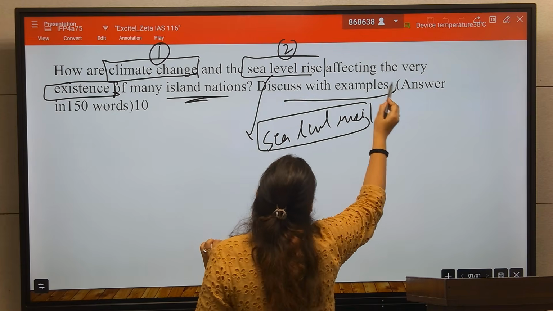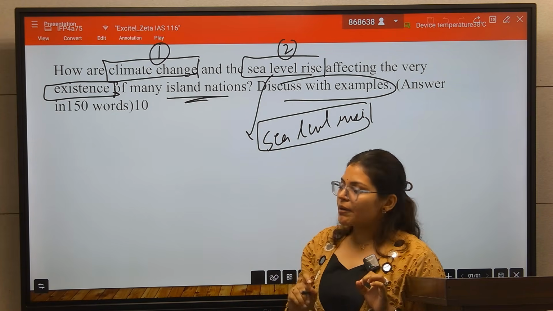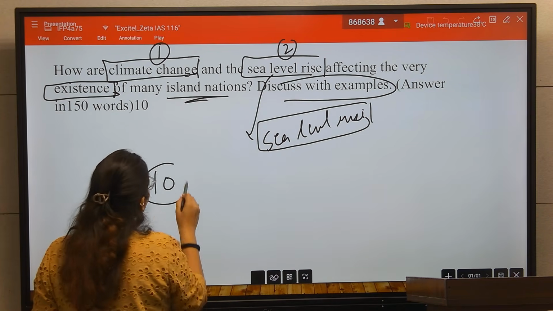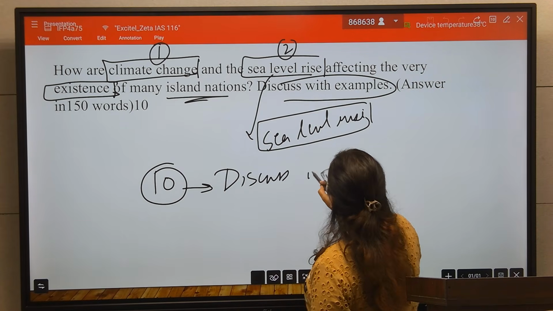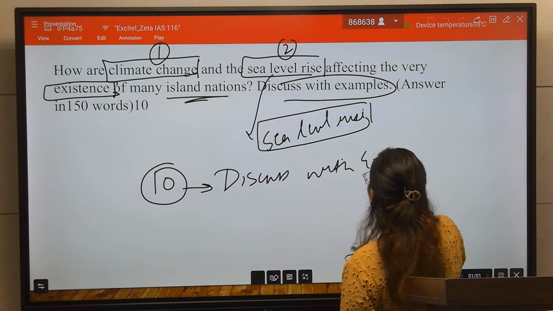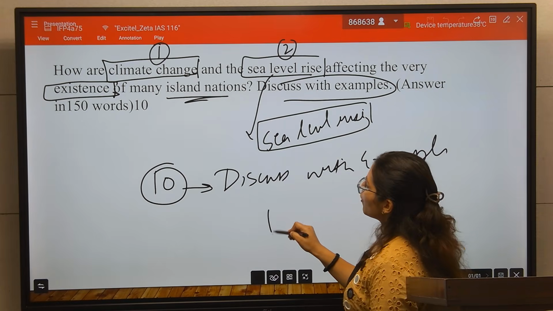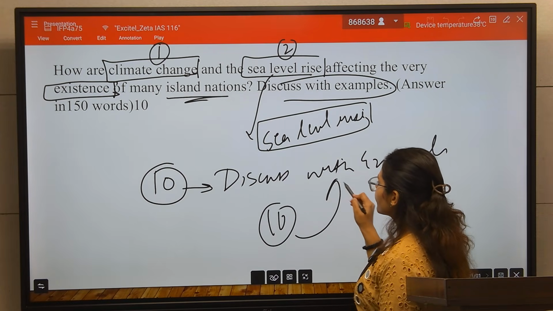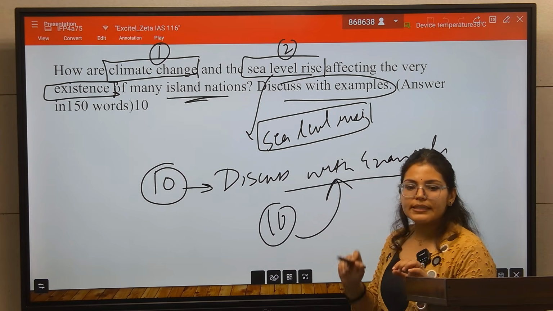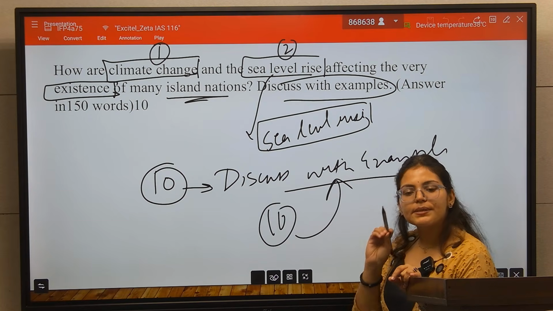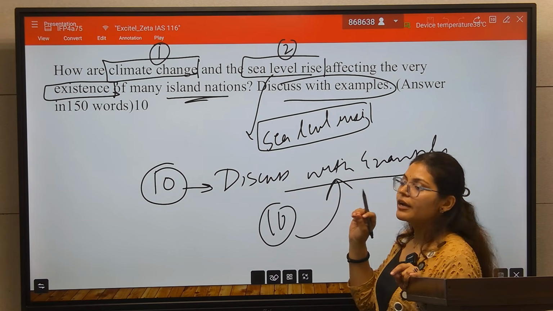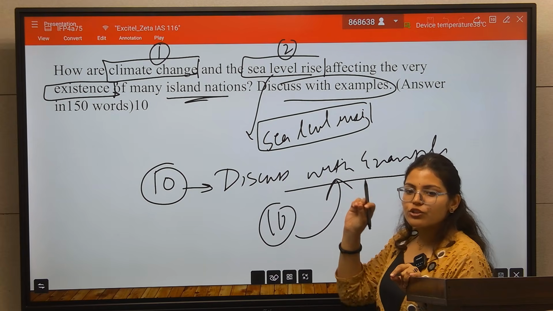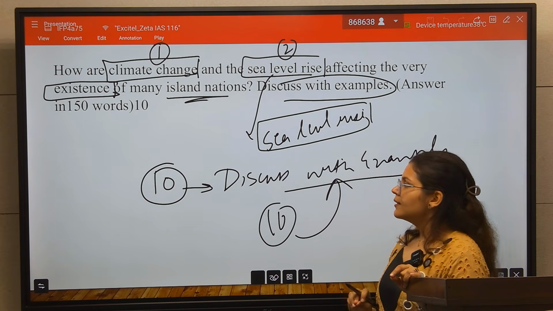Discuss with example. If you see, in every 10 marker question, UPSC specifically asked discuss with example. In all four questions of 10 marks, UPSC specifically wrote this phrase, discuss with example. So examples play a very important role in this type of question. If you write 5 points, there should be 5 examples for that.